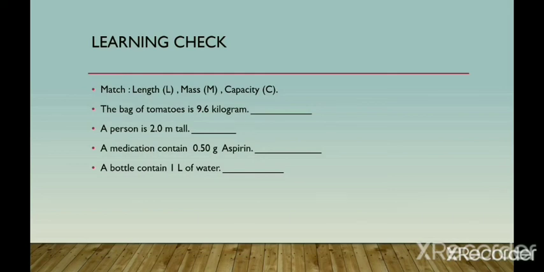Student, this is the learning check. Match. Write L for length, M for mass, and C for capacity. A bag of tomatoes is 9.6 kilogram. What should be here? Is it a length or mass or a capacity, 9.6 kilogram? A person is 2.0 meter tall. A medication contains 0.50 gram of aspirin and a bottle contains 1 liter of water. According to your understanding, write down L, M or C.